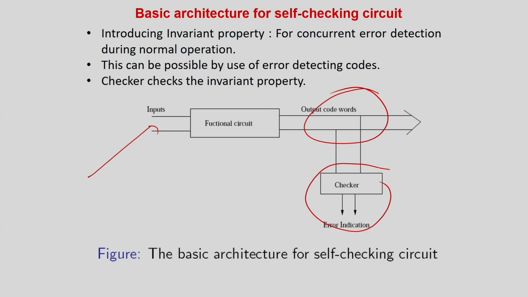The idea of such a circuit is that if the circuit is affected by a fault, it will go to a non-code word. For example, assume this is an odd parity circuit, so always the output will be odd parity. If there is a fault in the circuit, it will just become even parity. But it can never happen that under fault another code word comes.